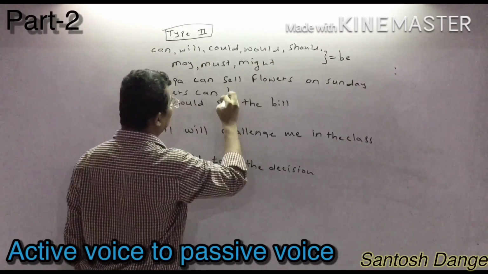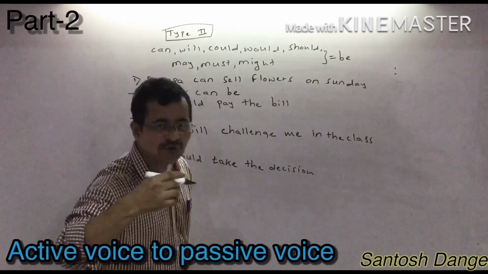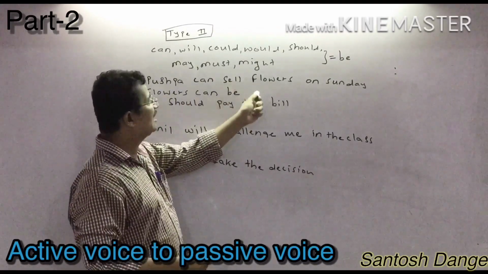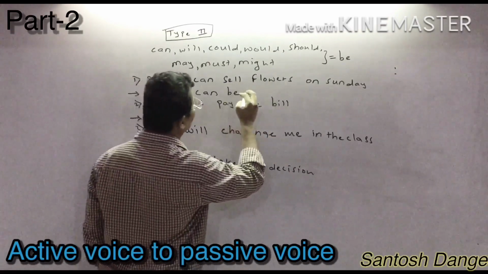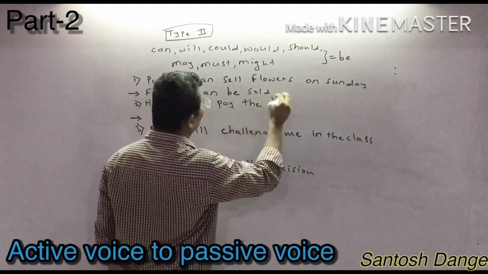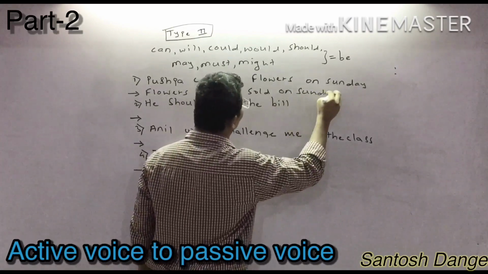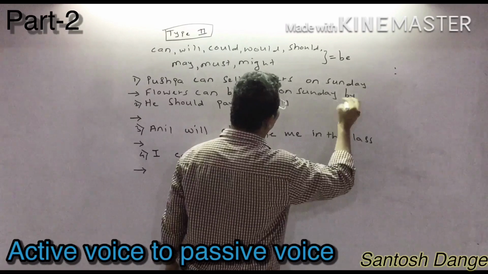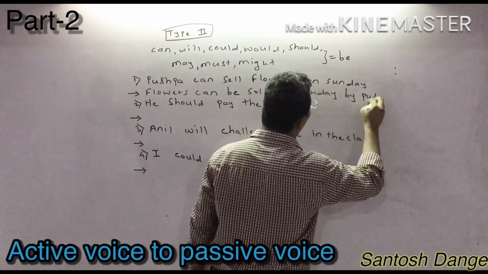Join the sentence by using be. In active to passive voice you must convert the verb into its third form: sold. After that the remaining part, on Sunday. After that you have to write by, and the name you write as it is.